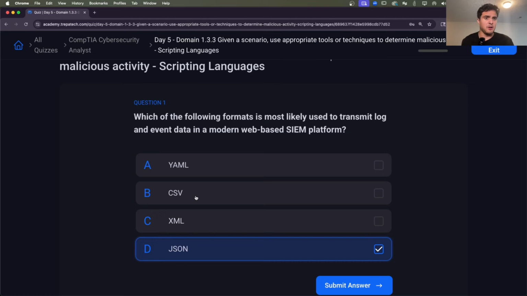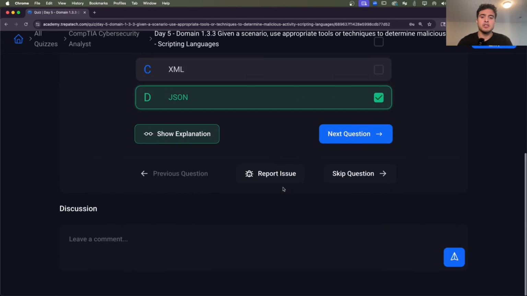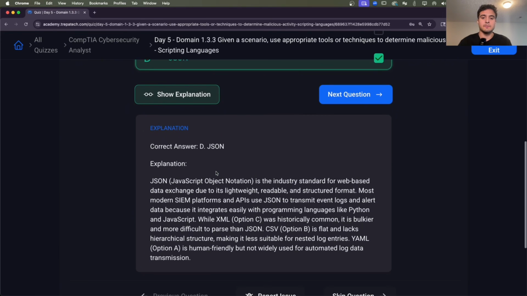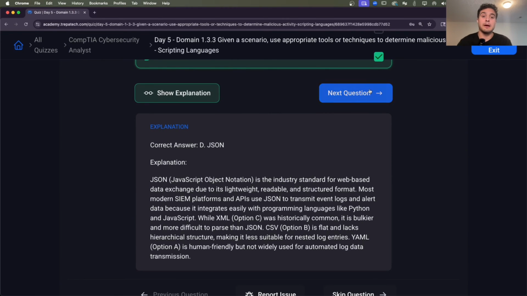CSV is like Excel, comma separated, spreadsheets. Then XML, extensible markup language, is used in older systems, but we are in a modern web-based SIEM platform. So we're going to go with D, JSON, JavaScript Object Notation.